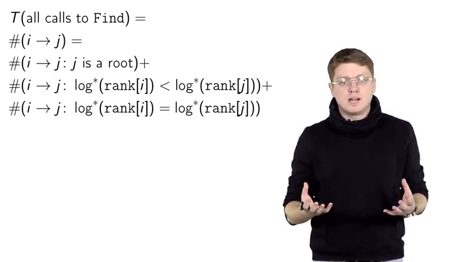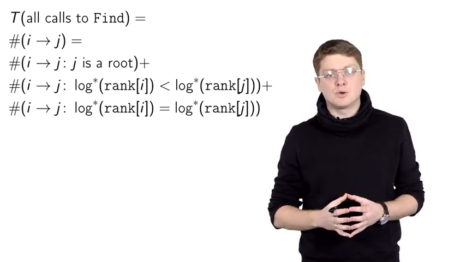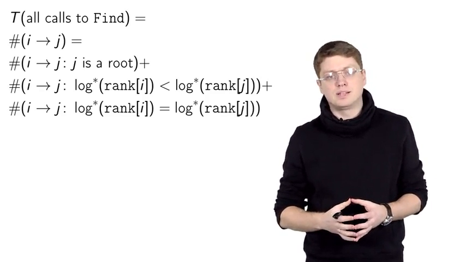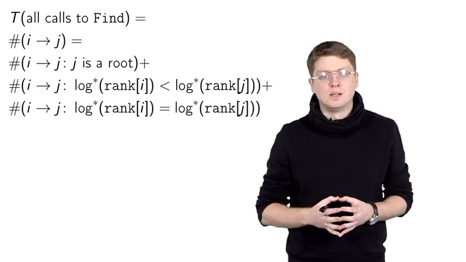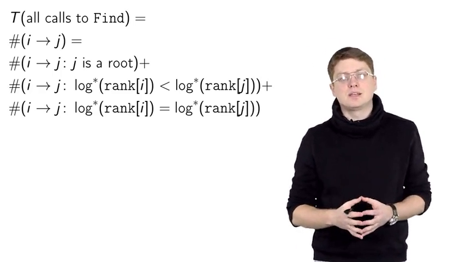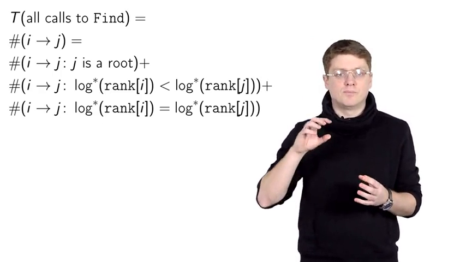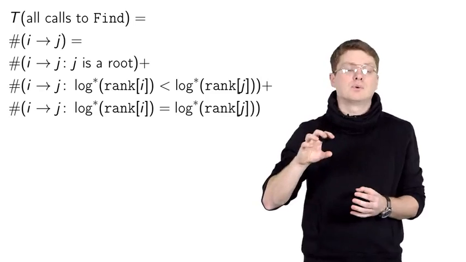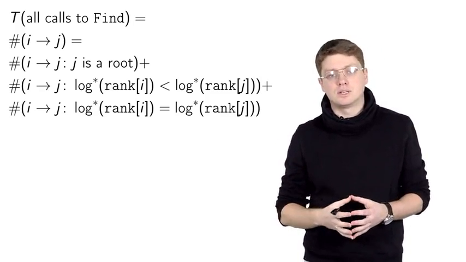So the total running time of all the calls to the find operation is just the total number of edges traversed. So this is what is written here. We just need to count the number of edges from a node I to its parent J, traversed in all these calls.